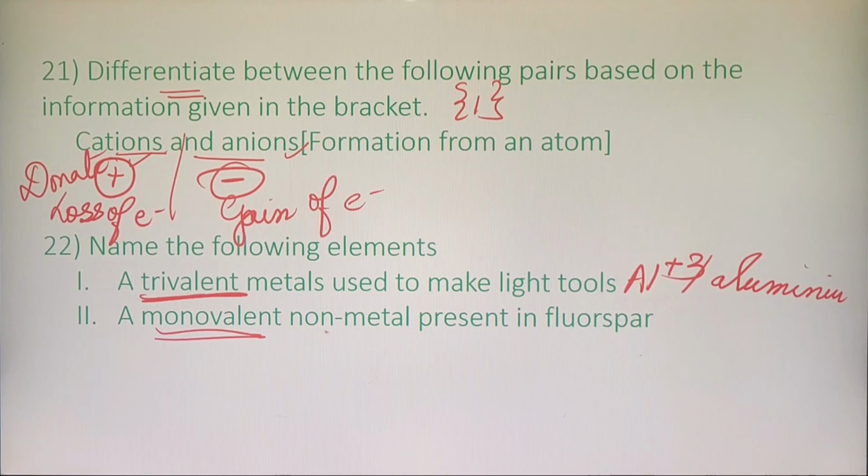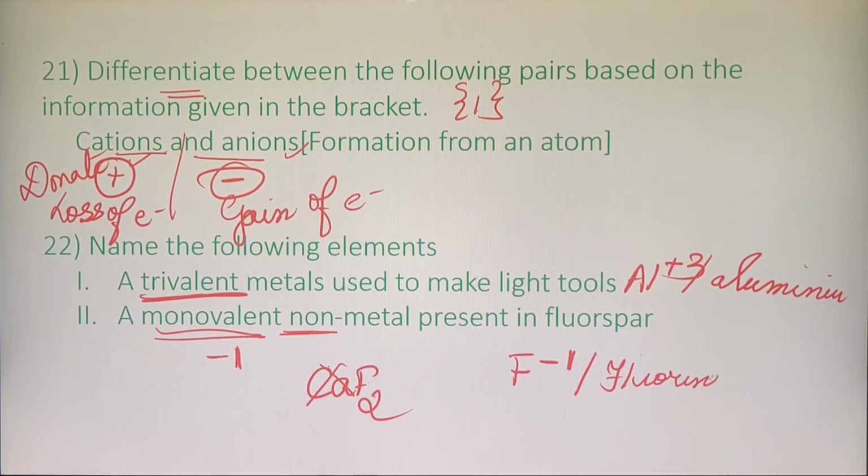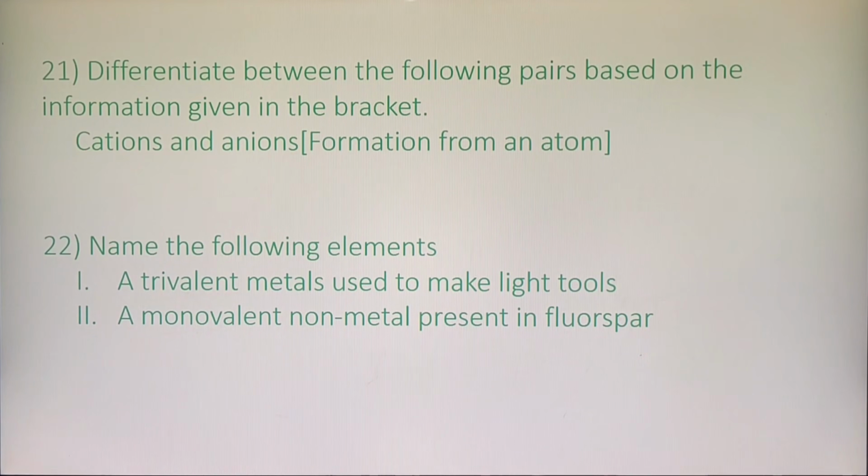A monovalent non-metal. What is the meaning of the word monovalent? It should have -1 and it should be a non-metal which is present in fluorspar. What is fluorspar, children? Fluorspar is nothing but CaF2, that is calcium fluoride. This is a metal, so no chance of it being the answer. So which is the answer? Which is the non-metal here? F, and F is nothing but fluorine, or we call it as F-1. Clear? So the answer here is fluorine.